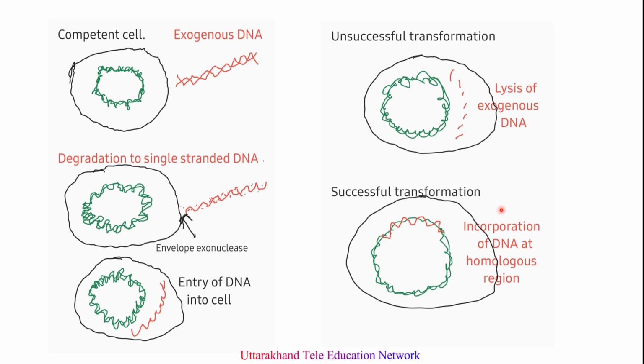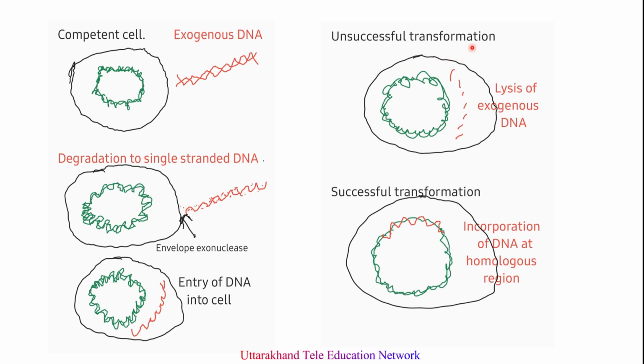Sometimes, if this piece of DNA does not find a homologous region in the host chromosome, it will be degraded, so transformation will not occur. This is called unsuccessful transformation.